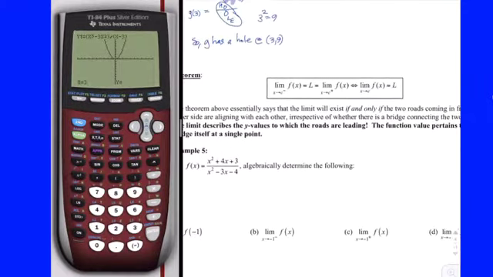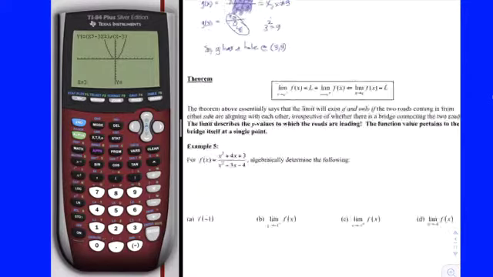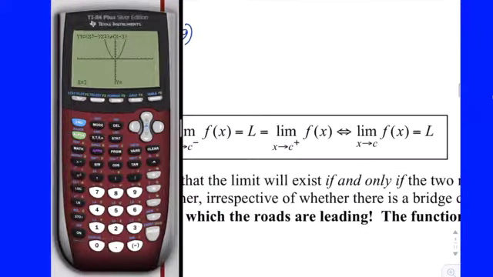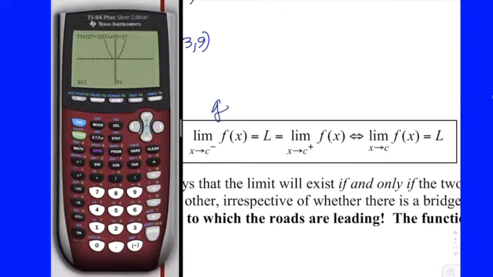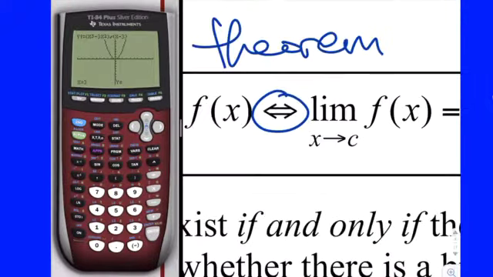So here's an important theorem, and then I'll set you loose on number 5 while I check the email. This is called the general limit theorem. Anything that's in the box is pretty important. The general limit theorem is an if and only if theorem. If you ever see this double-headed arrow, it means if and only if, which means the left side implies the right, and the right side equally implies the left. So you could say if-then, starting on either side.